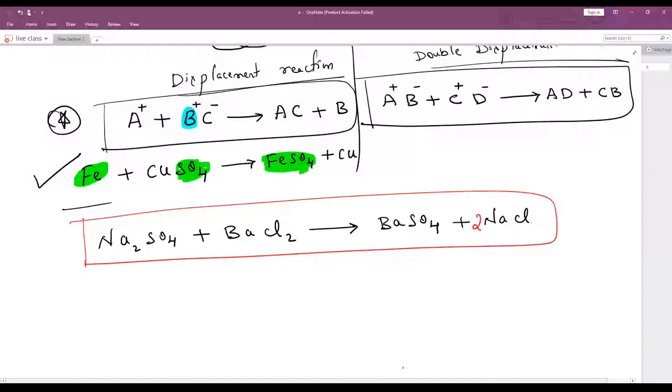Page number 38, 39, 40. All these three pages are important, and you can see there are questions from your textbook on page number 40. Try to answer those questions. Similarly, what happens when metals are burnt in air? Go through this page. Okay, go through all these pages again.